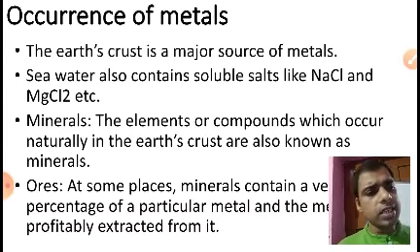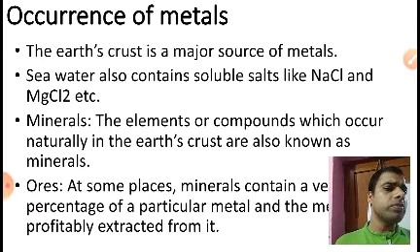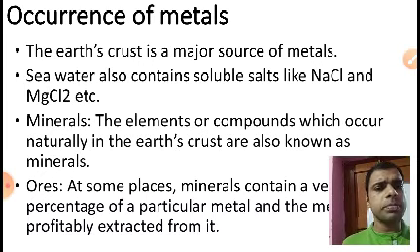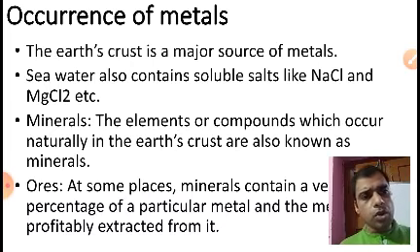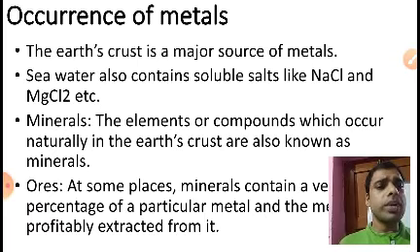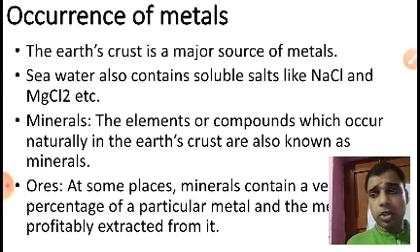Sea water is a source of NaCl, common salt. So common salt can be obtained from the sea water. Okay, now, from that NaCl we can obtain sodium, and sodium is a metal. So we can say the occurrence of sodium is in the seawater. Metals are actually found in the earth's crust and in the seawater. Okay, now, rock salt also, in the rock also sodium chloride is there, so you can also separate sodium from that.